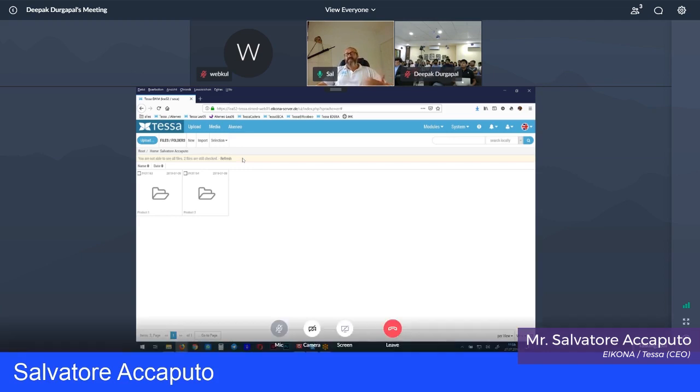So workflow, I can define as many workflows on imagery and all the other assets as I want to. For example, this is now a complex workflow. Like say, you can have somebody loading it up, then there's somebody else who has to check the resolution, and then somebody else again has to approve that. But we want to show you how easy it is to do the workflow. And then here you just see what happens when you have, for example, 10 images to go online, and just press the image and then say what happens. Now it was just one, so it's pretty fast. You don't see anything. So here now it's vanished here because now it's in the media area.